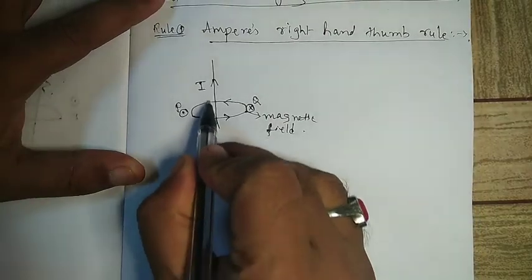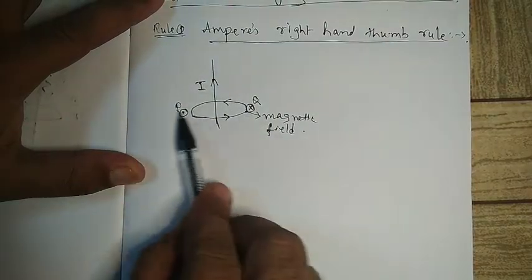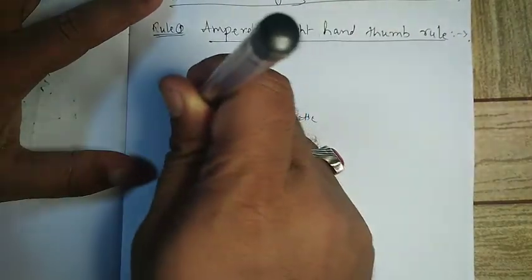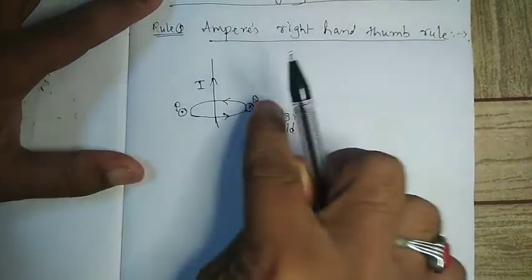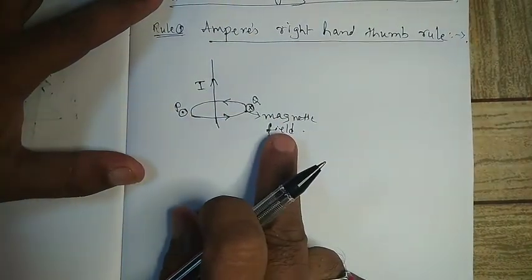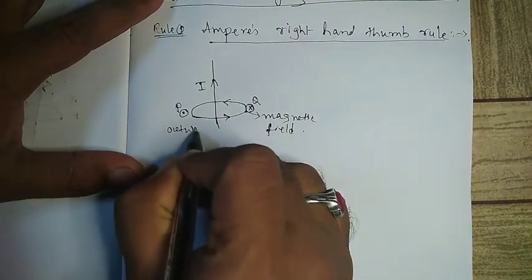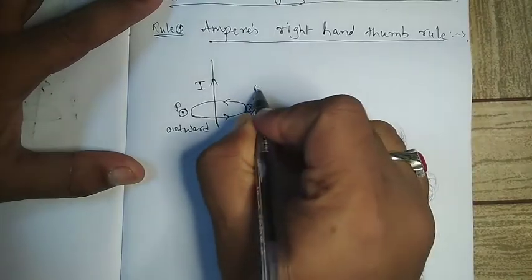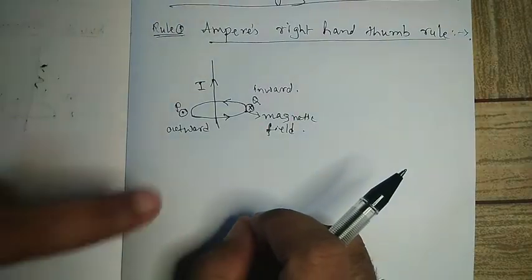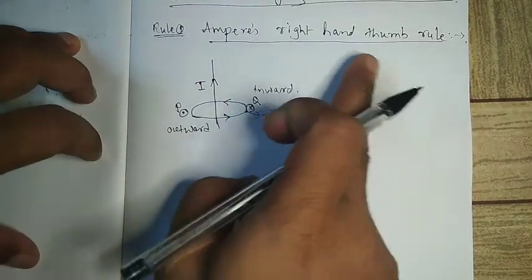When a current is moving in upward direction, the magnetic field which is created is in a circular path, such that at point Q the field is moving inside and at point P the field is coming outside. So this is the direction of the magnetic field, outward and inward. This is how the direction of a magnetic field can be given by Ampere's right hand thumb rule.